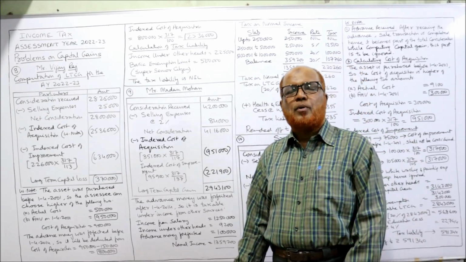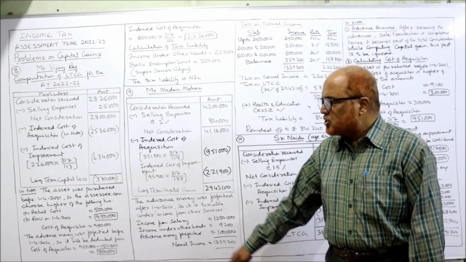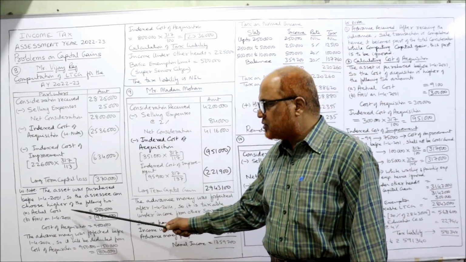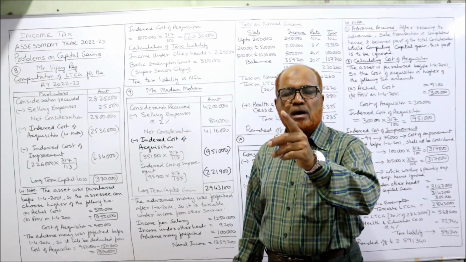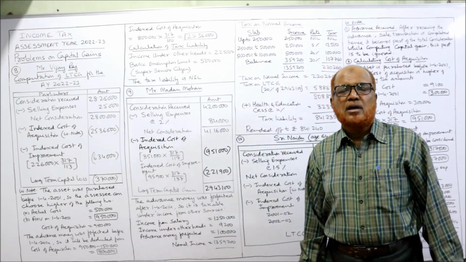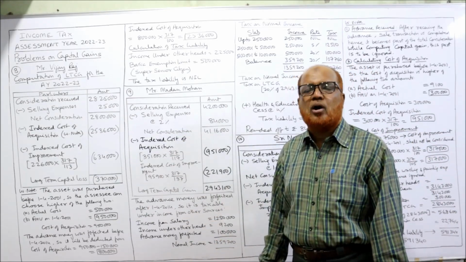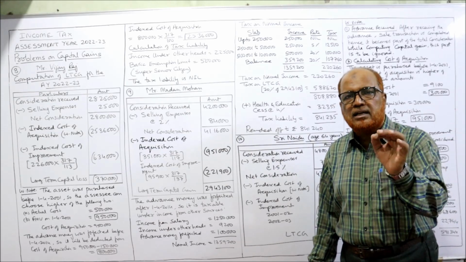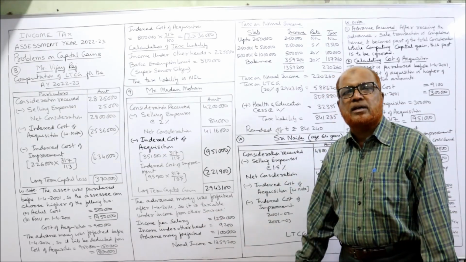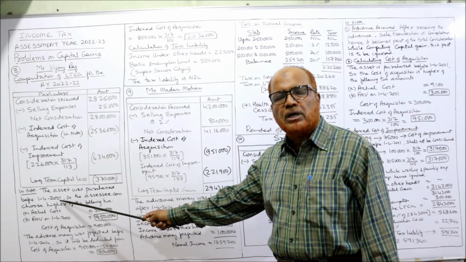Now, the most important part is regarding cost of acquisition. So here in working note, I'm going to show in working note. And in examination, it's a must that you have to show all these workings. If you simply calculate and find even the correct answer also, you may not get the full marks until and unless you write the working notes. So the asset was purchased before 1/4/2001.